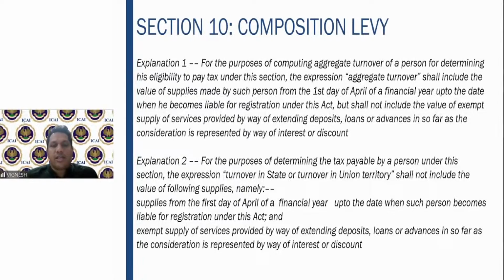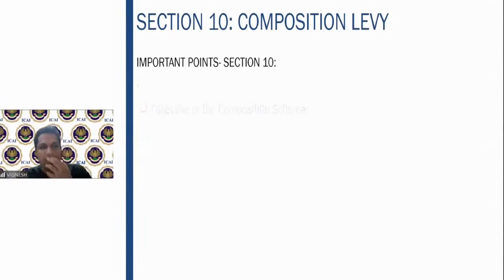For turnover of state or turnover in union territory, for determining the tax payable, you shall not include the value of the supplies from the 1st of the financial year up to the date when it becomes liable to registration under the Act. So for determining the tax, you should not include from 1st April till he becomes liable for registration. That will be under composition levy only. So those you should not include for the purpose of tax.